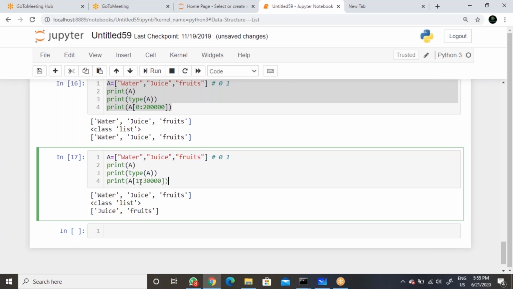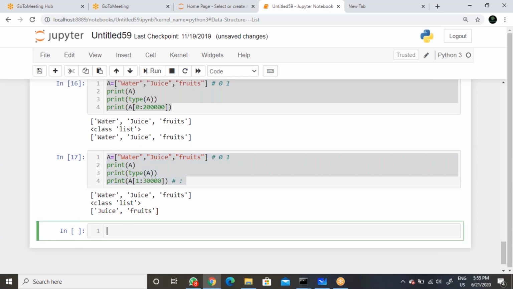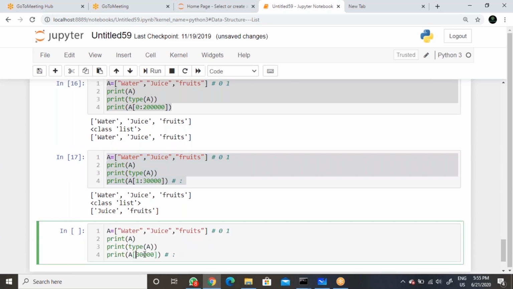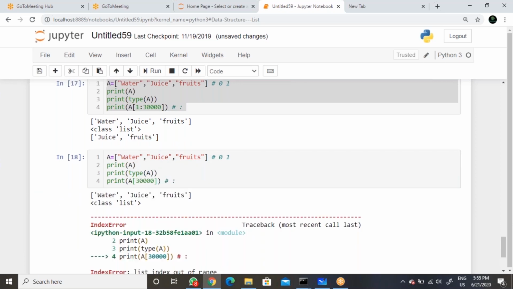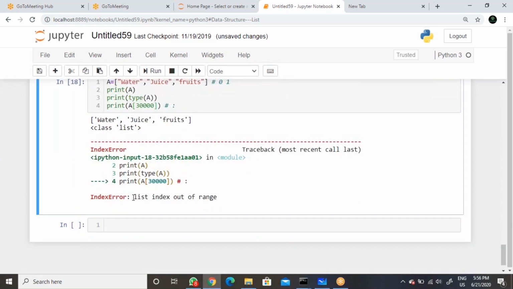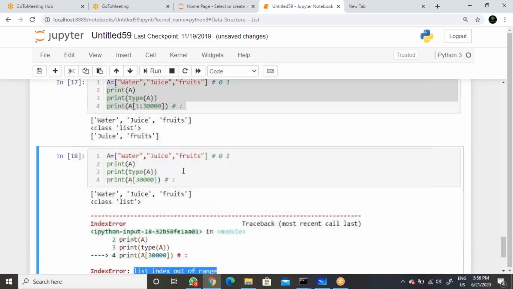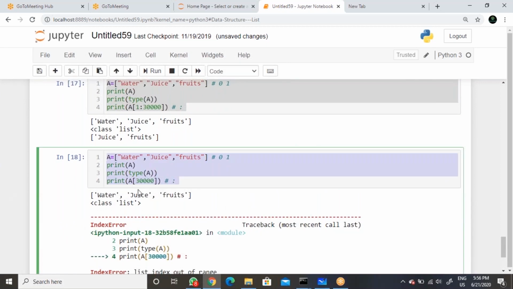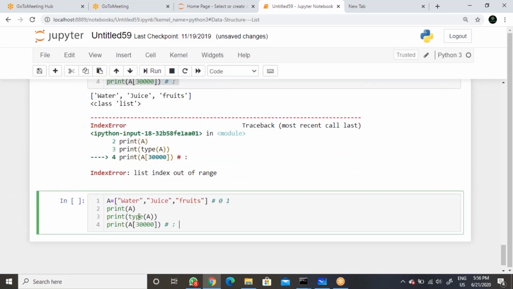Make sure whenever you find this symbol, it is called the slicing operator. If you find the slicing operator, then that is the slicing concept. If it is not there, then that will be indexing. If you take 30,000 directly, it acts as an index, and you get list index out of range. So if it is slicing, there will be a slicing operator.